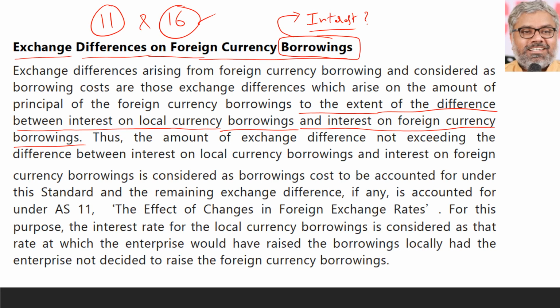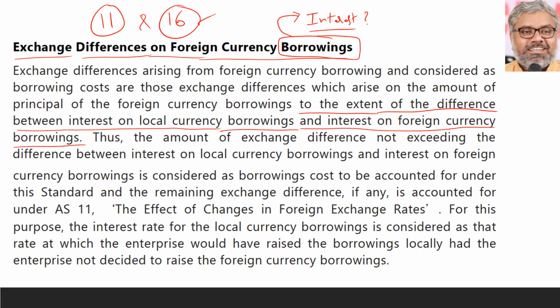What can be called borrowing cost here is the exchange difference arising on the principal of the foreign currency borrowing only. But that is also not completely considered as an AS 11 difference. In that part also there is an AS 16 difference, that is borrowing cost.